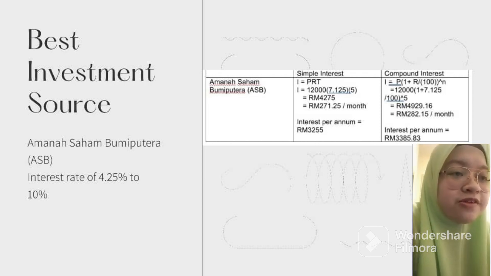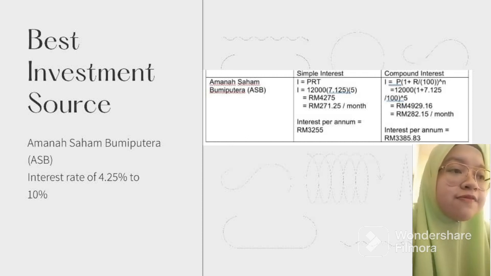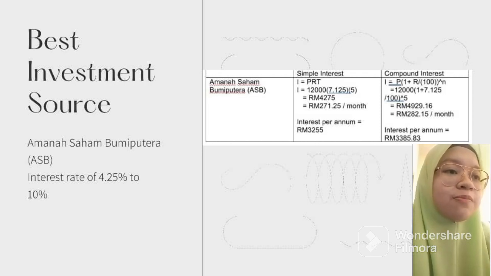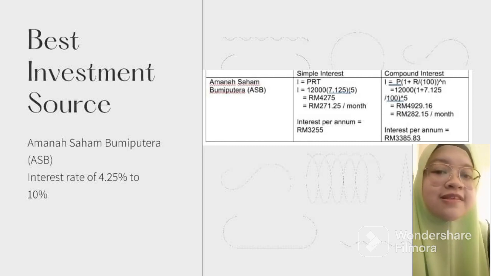Simple interest shows that the amount is 3,255, while compound interest is 3,385 ringgit and 80 cent. So there's quite a lot of difference here. The best one is compound interest for investment transactions.